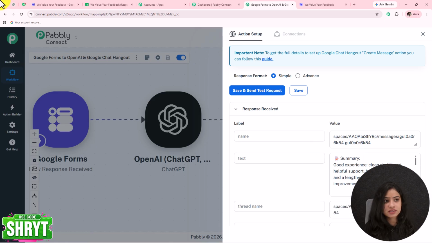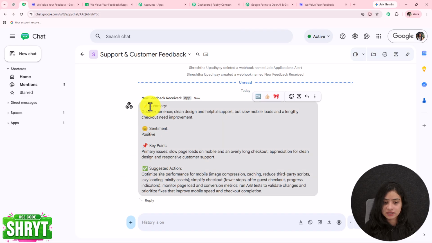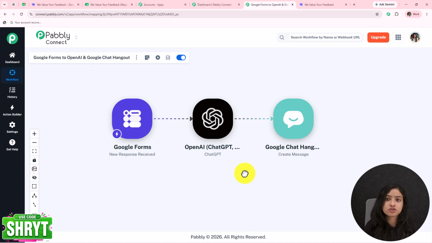Here we got the response. Let's go back to our space and check whether the message is received. And yes, the message is received with the same name. So in this way, the automation is actually going to work.